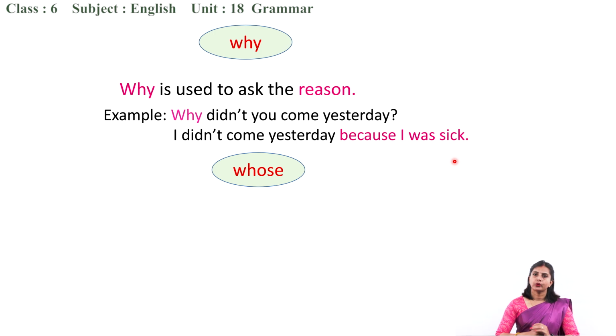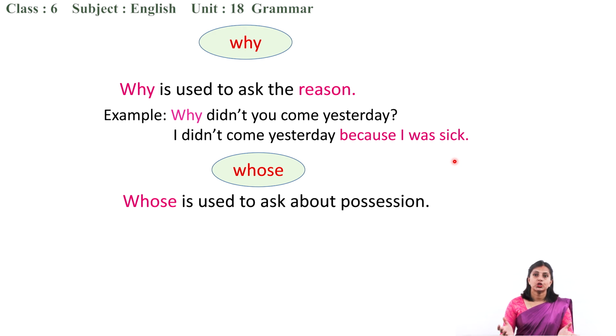The next is whose. Whose pen are you using? Whose room is this? Whose class is this? Whose shirt is that? Whose book is that? What am I trying to know? Yes, to whom it belongs. Who possesses it? So whose is used to ask about possession.